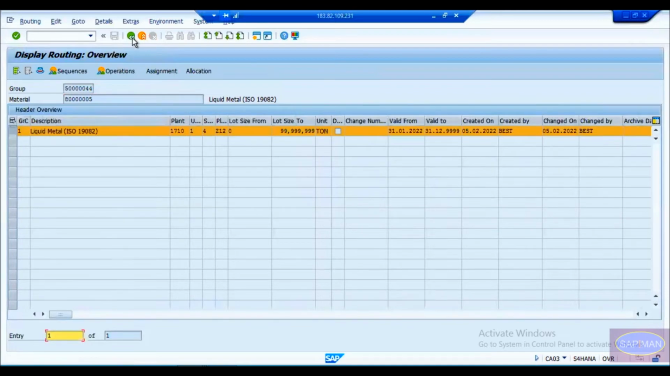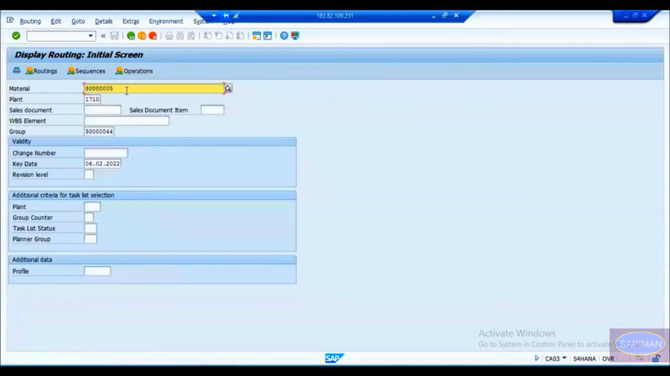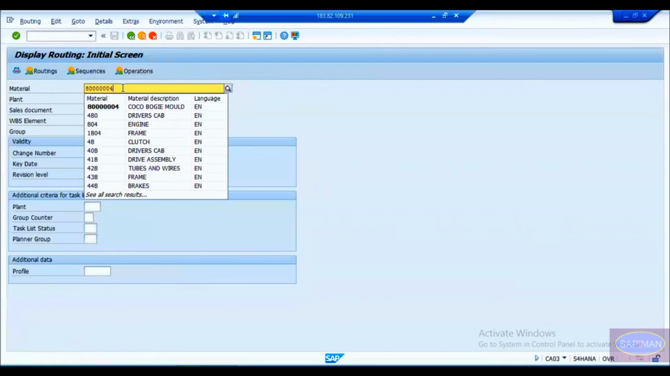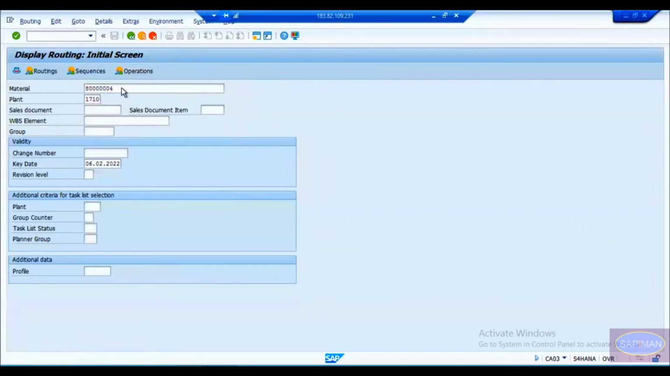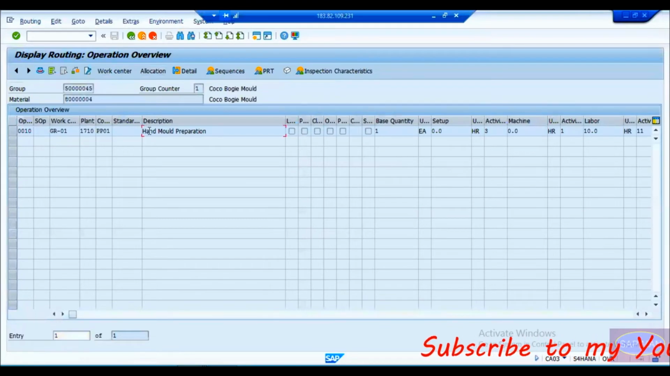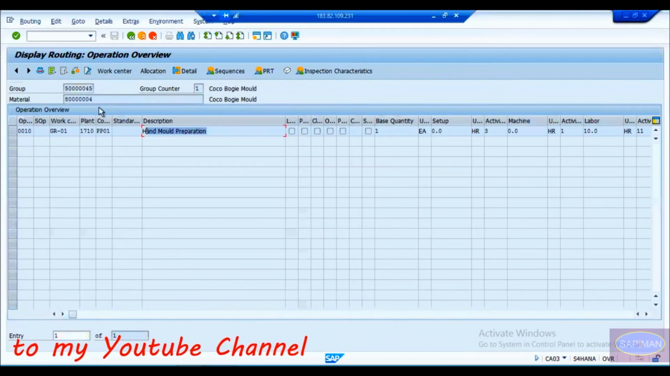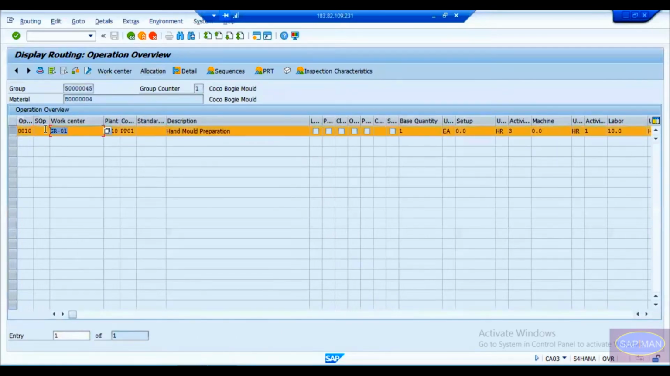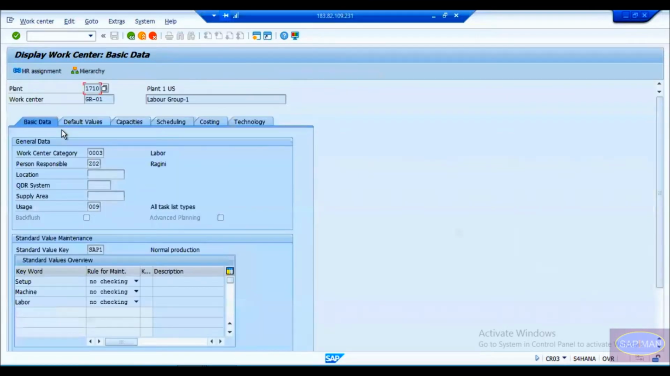Similarly, let me show you the other routing, which is for the mold. For the mold, I have taken hand mold preparation. It means basically it doesn't require a machine. So I have created a work center called GF01. GF01 stands for group of labor. Basically, labor group 1 means 5 to 6 laborers who will prepare the mold with their hands. So instead of using one person at a time, we can create a work center for that group and utilize that.